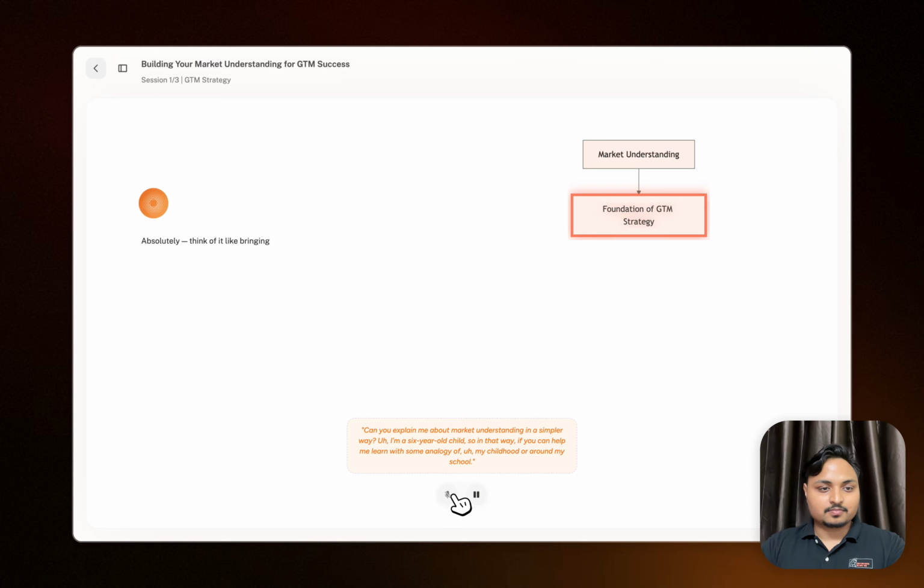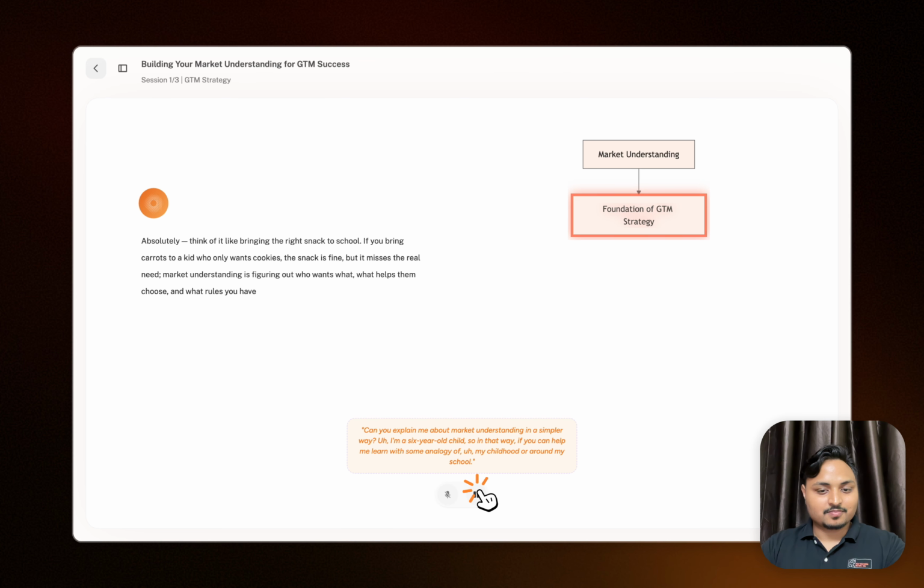Absolutely. Think of it like bringing the right snack to school. If you bring carrots to a kid who only wants cookies, the snack is fine, but it misses the real need. Market understanding is figuring out who wants what, what helps them choose, and what rules you.